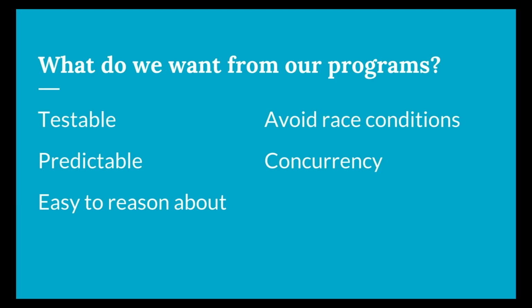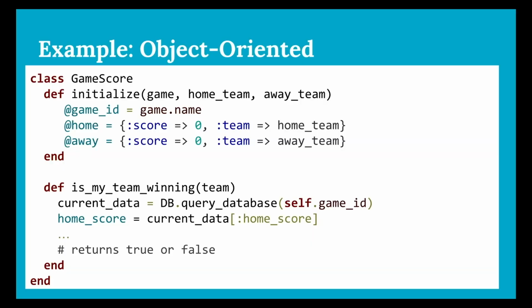I'm going to show you some examples that might seem trivial or obvious when they're in small chunks of code, but they become exacerbated when we're talking about a larger code base. So here's some Ruby pseudocode. We have a game store class. It has an ID and data about the home and away teams, their name and their score. So say our application is backed by a database. Some other system out there is pushing score information about games into the database, and our application can fetch the data from there. So we want a method, is my team winning, where people can get the most recent information about the game and find out if their team is winning.